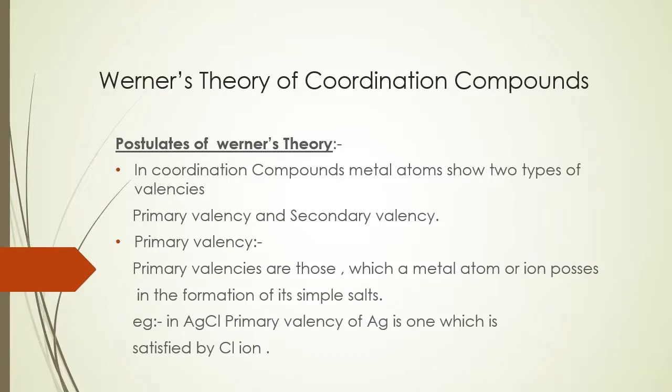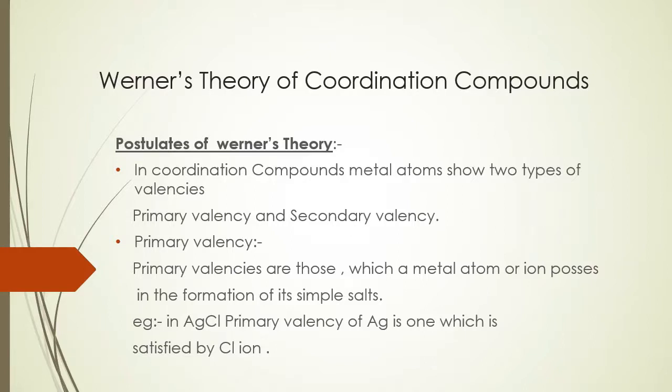A number of theories were given by different scientists to explain the structure and bonding of coordination compounds. In 1893, Alfred Werner gave a theory which successfully explained the bonding in coordination compounds. For that, Werner also received a Nobel Prize. So now we will start with Werner's theory of coordination compounds. First, the postulates of Werner's theory.